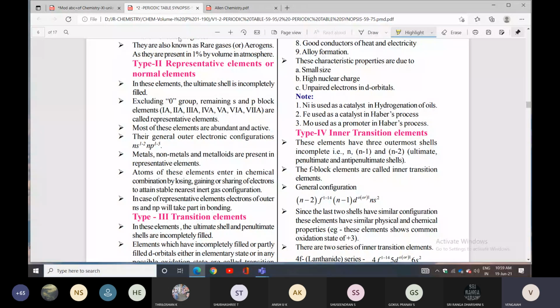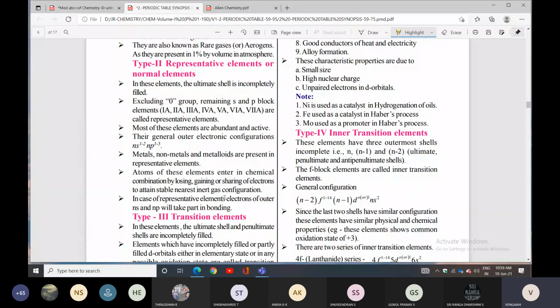Atoms of these elements enter into chemical combination by losing, gaining or sharing electrons to attain a stable nearest inert gas configuration. In the case of representative elements, electrons of the outer ns and np take part in chemical bonding. Next we can check type 3, that is transition elements.